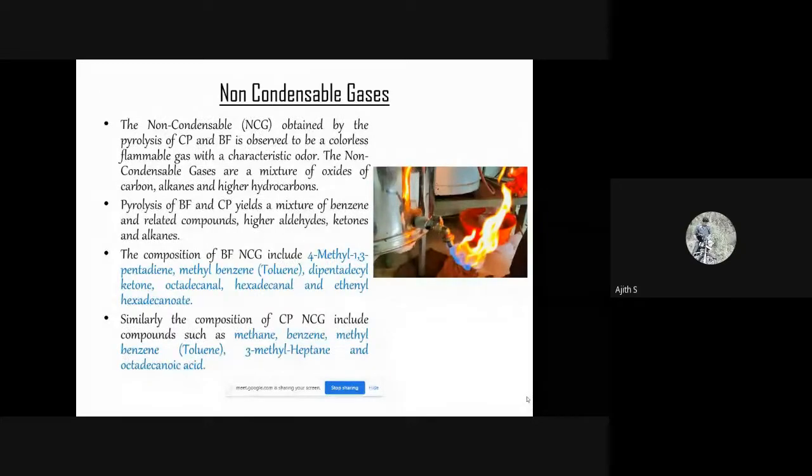Then characterization of non-condensible gases. It yields a colorless flammable gas with a characteristic odor. It contains oxides of carbon, alkanes, and hydrocarbons. Major compounds identified were aldehydes, ketones, and alkanes other than oxides of carbon. Methyl 1,3-pentadiene and methyl benzene were the major compounds obtained in beet fiber non-condensible gas, and methyl benzene, methyl benzene, 3-methyl heptane, and others were obtained in coir-pit non-condensible gases.